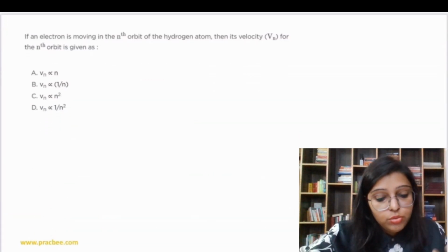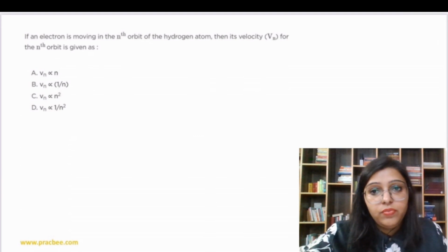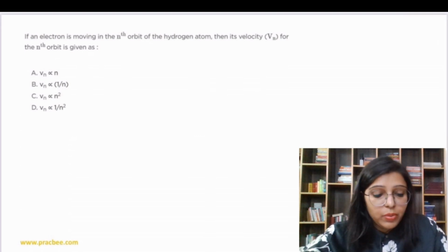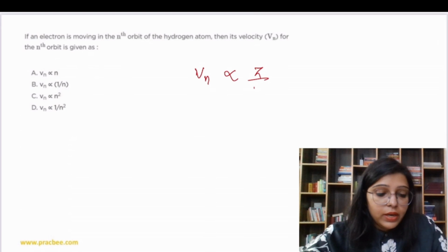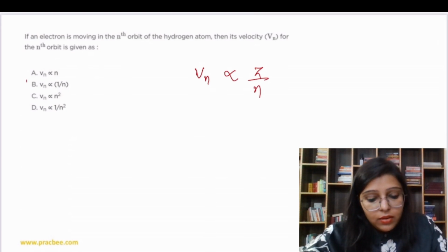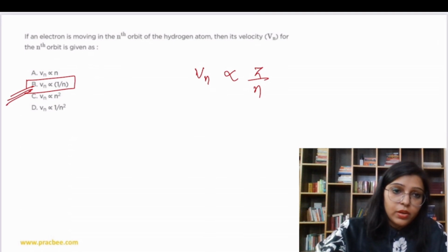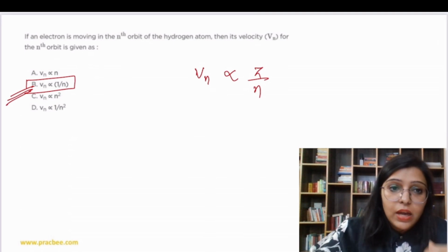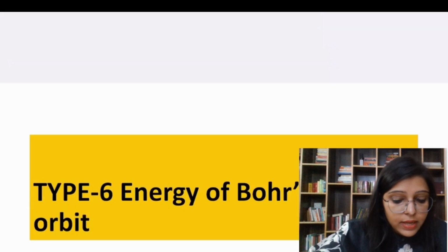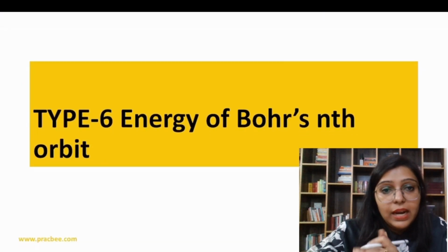Okay. Now let's do a question on this. If an electron is moving in the nth orbit of a hydrogen atom, then what is its velocity Vn for the nth orbit? It's a very simple question. Velocity is directly proportional to Z over n. So obviously answer B is going to be the correct answer. Is it clear?